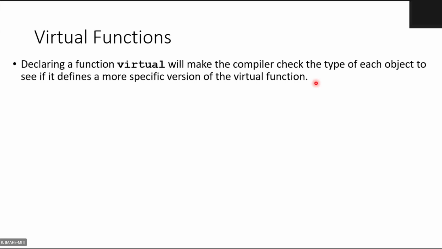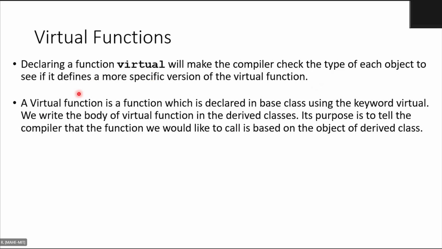The moment you write the keyword virtual in front of any function declared in the base version, it will look if you have any special version of the same function in the derived class. If you have, then it will try to call that.